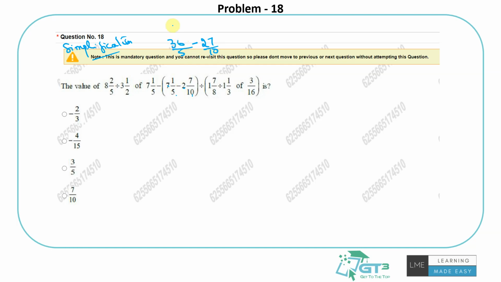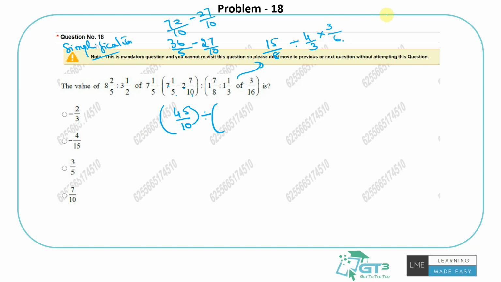So this can be written as 72 by 10, 36 twos are, so that I get the same denominator. So it is 72 minus 27 will be 45 by 10. Right? That's what this would be. Okay, we'll leave it like this. Divided by, let's deal with this. This is 1 7 by 8, which is nothing but 15 by 8, divided by 4 by 3 of 3 by 16.